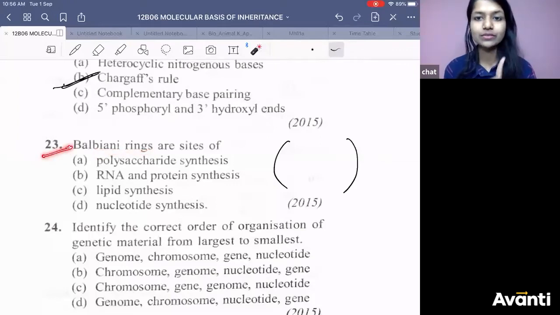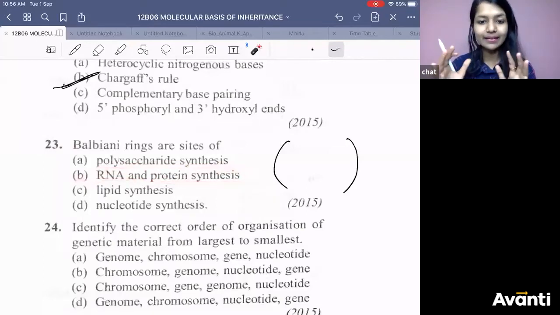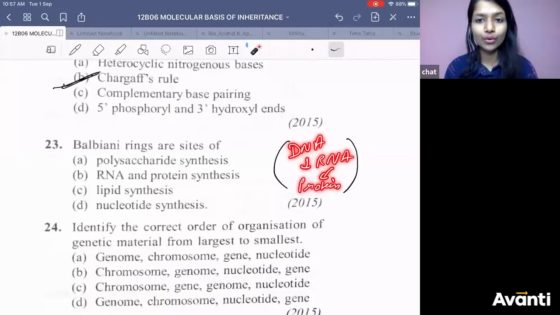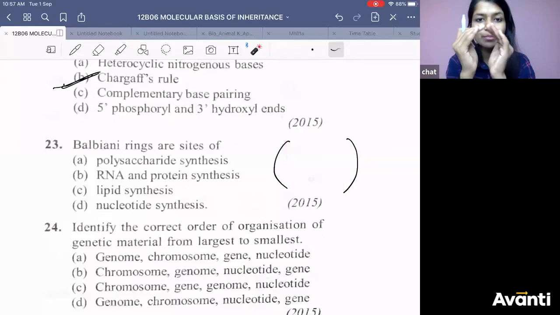You can eliminate options, but you should also know that in a Balbiani ring, your DNA becomes so active. The DNA will start making RNA and this will start making protein. So when synthesis is happening so much, at that place you get a puffy appearance.